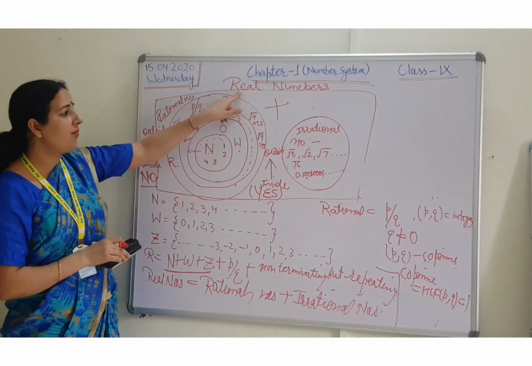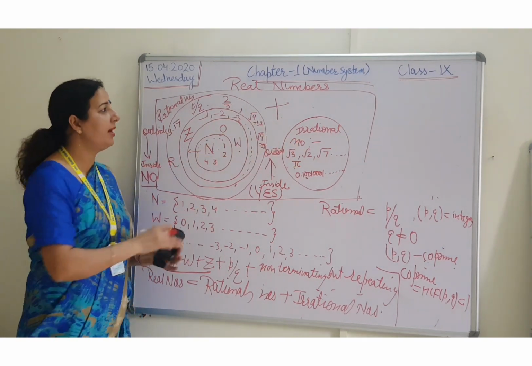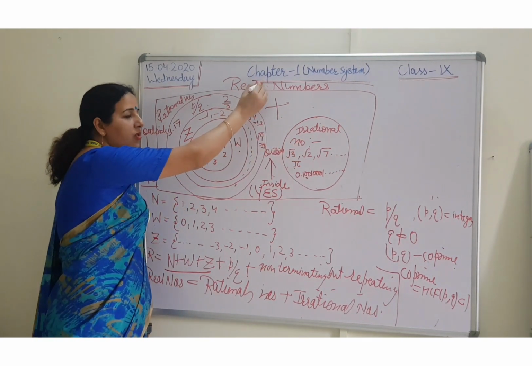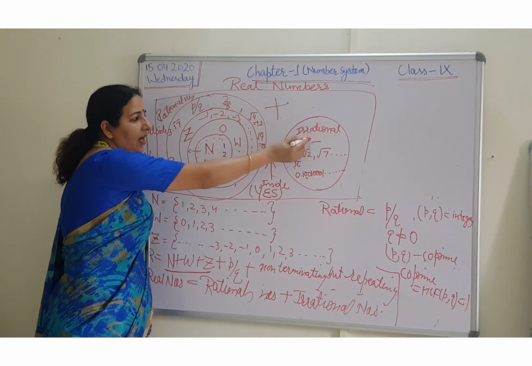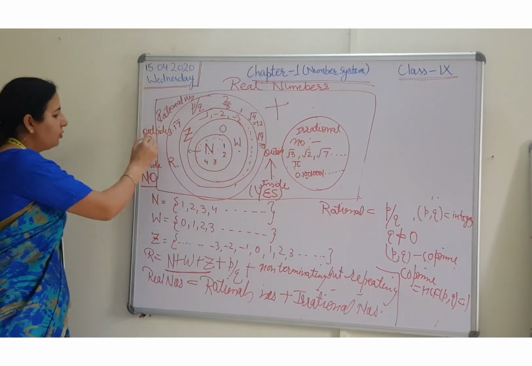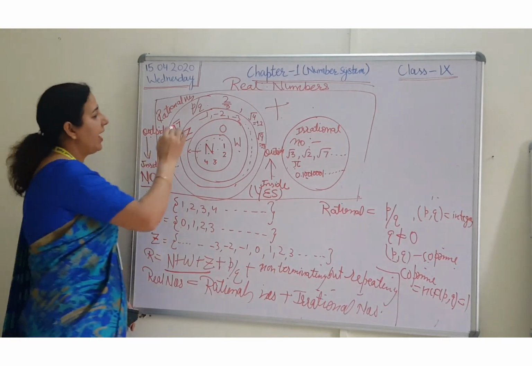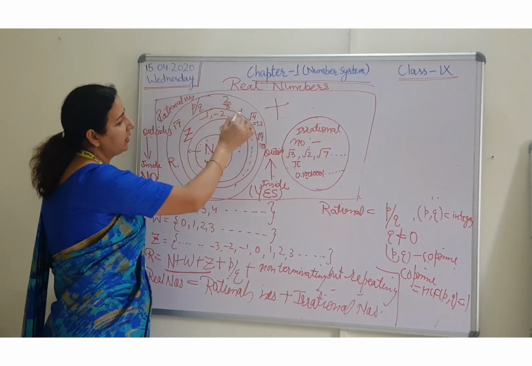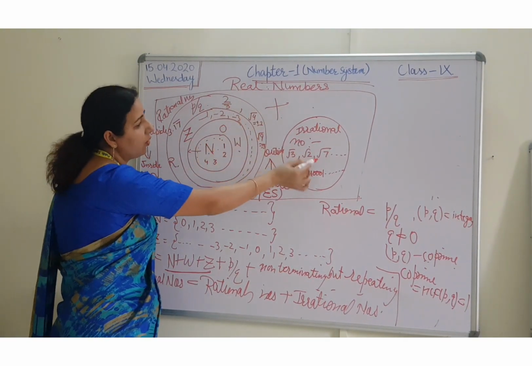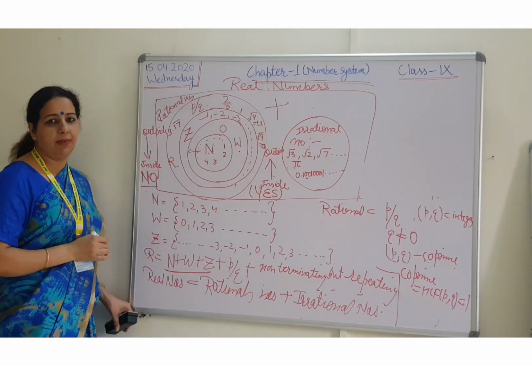Can we say every real number is an irrational number? Outside, inside, the answer will be no, because we have examples like 2 by 3 that are real numbers but not irrational numbers.